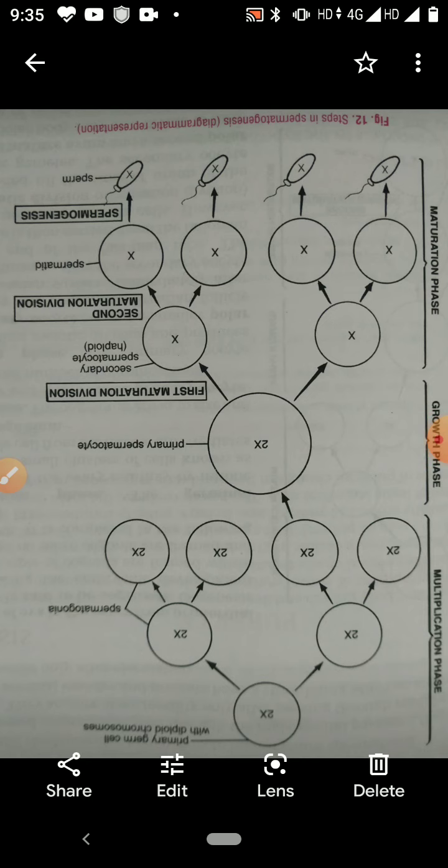Children, today I am going to explain spermatogenesis.